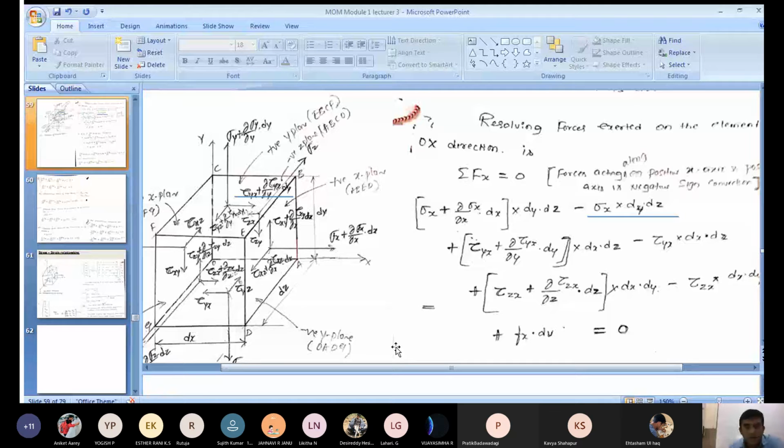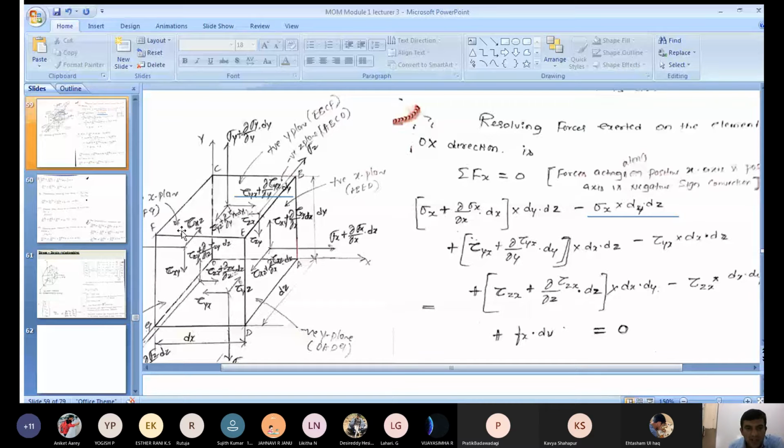Now see that along x direction in the positive y plane, which stress is acting here? Tau yx plus dou by dou y into tau yx into dy. That is a stress, multiply by the area. What is the area here? EBCF, that is the surface area.